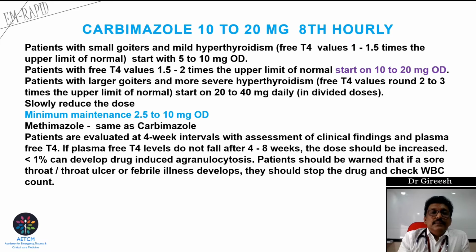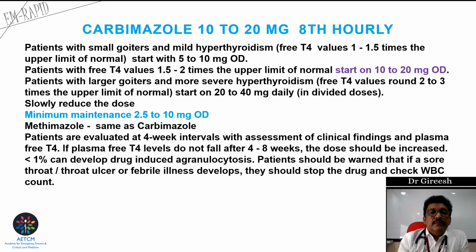Carbimazole is one drug which can be used in hyperthyroidism. It should be started with 10 to 20 milligrams once daily initially, then it can be given 3 times daily. Slowly, we have to reduce the dose. That is very, very important. The minimum maintenance dose, after 3 or 6 months, is 2.5 to 10 milligrams once daily.